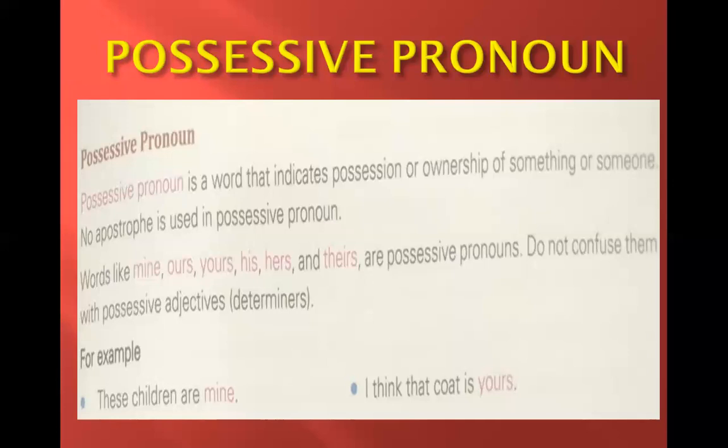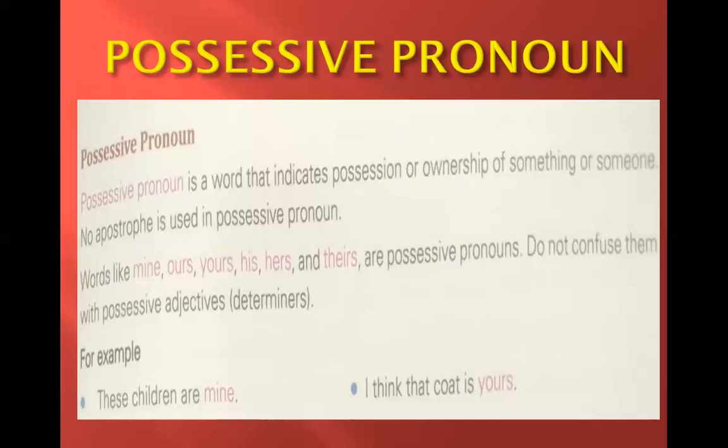Do not confuse them with the possessive adjectives, that is the determiners. For example, these children are mine. Here, mine is the possessive pronoun. I think that coat is yours. Yours is the possessive pronoun because determiners are the words that show the importance of noun.